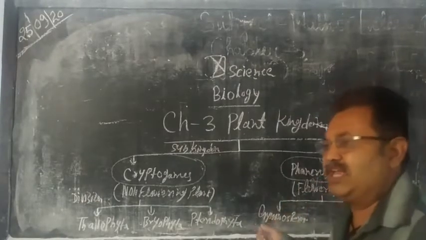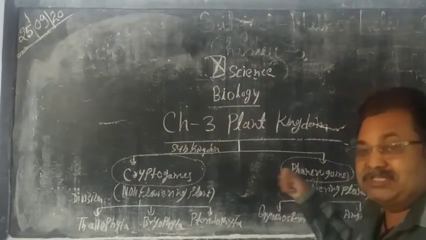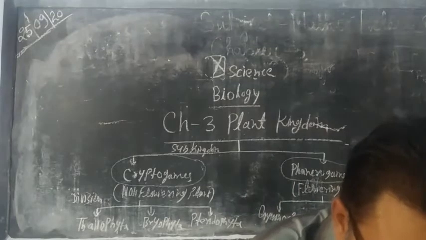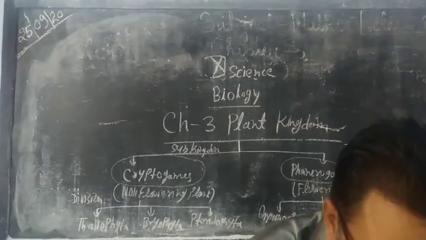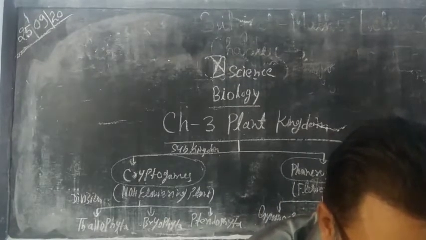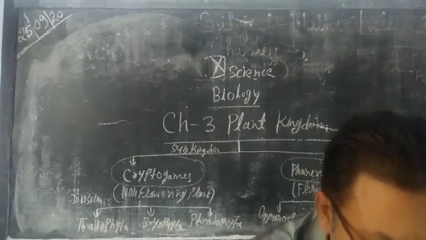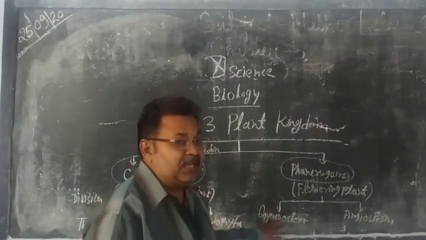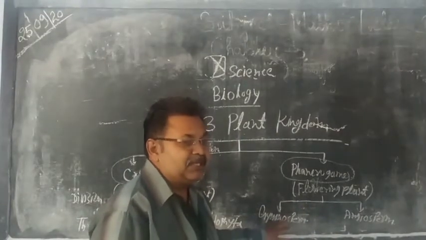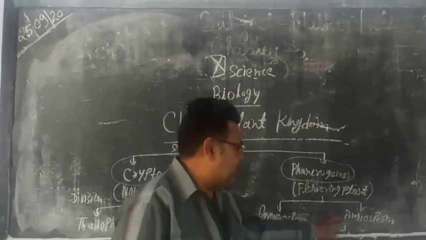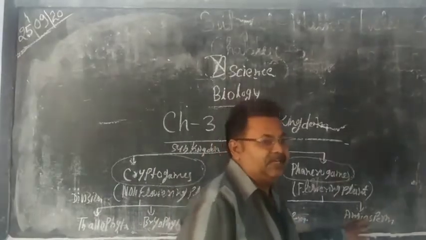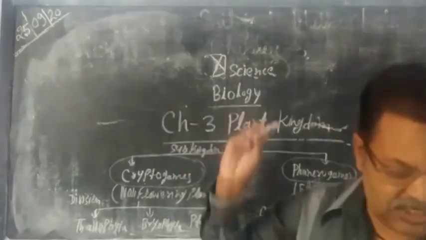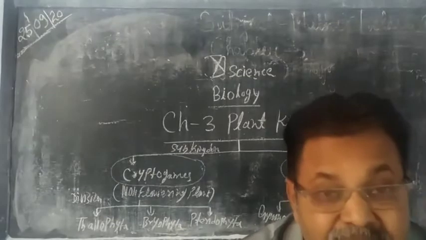So this is cryptogams, and now we have to discuss the next group of plants, which is phanerogams. Phanerogams are flowering plants, which means they are plants which have flowers. There are also two types, gymnosperm and angiosperm. Gymnosperm means they have naked seeds, and angiosperm have covered seeds, which means they are inside the fruit. So this is the general classification of plants.